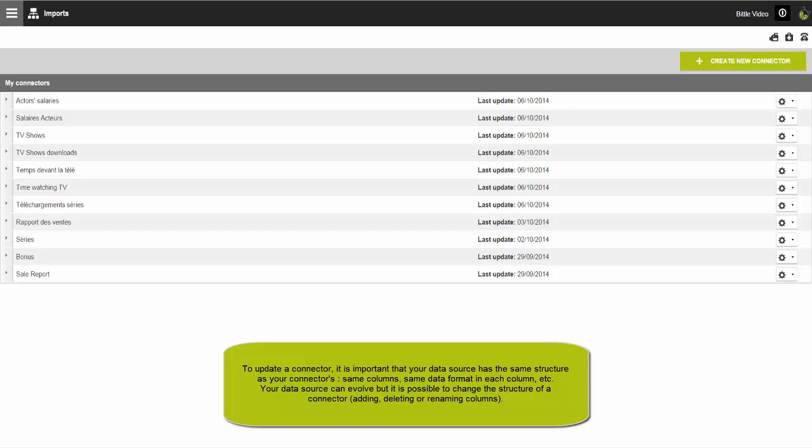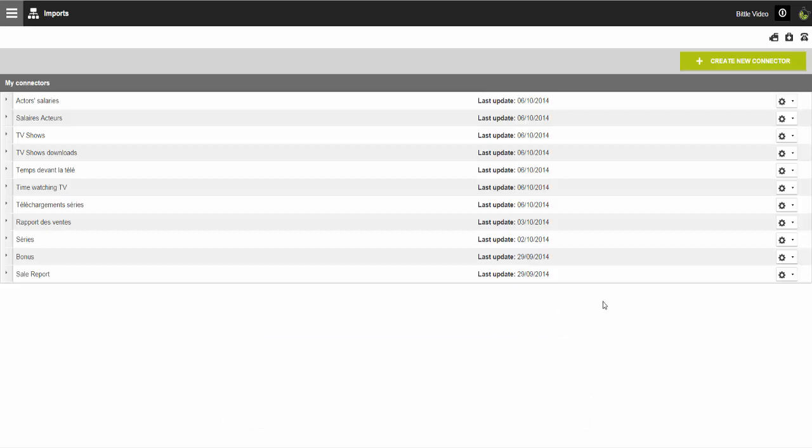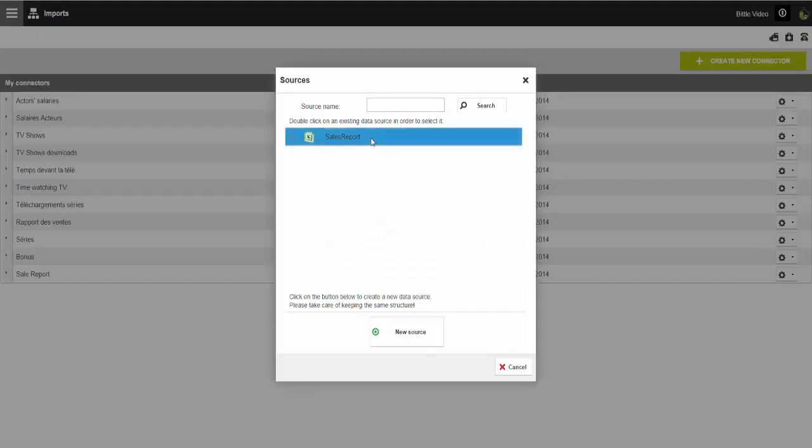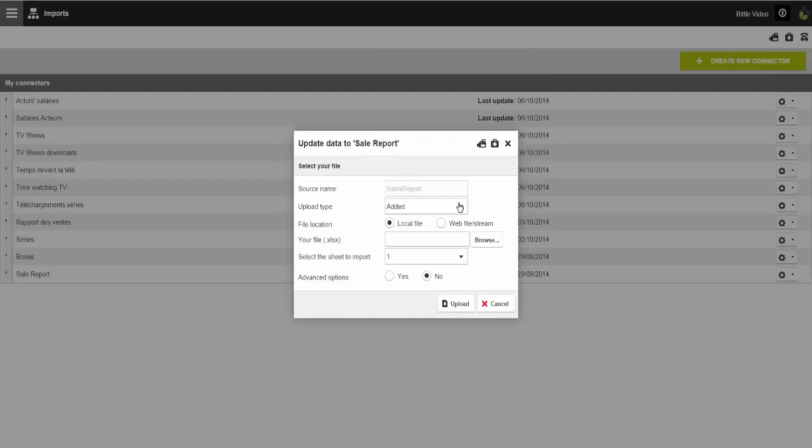Nonetheless, a data source can evolve. You can modify the structure of your source file and modify your connector in Bittle so it can acknowledge the changes. For example, adding a new column, deleting one, or renaming one. To do so, you'll need to update your connector manually with your modified source file. Please check the corresponding video.